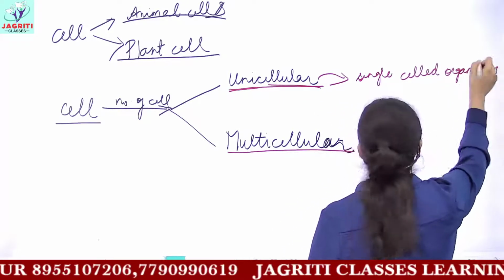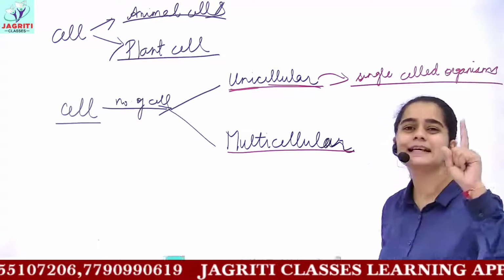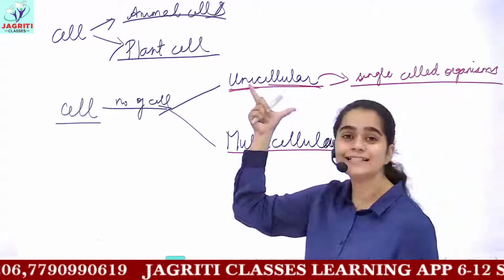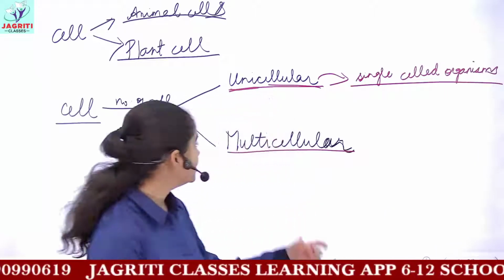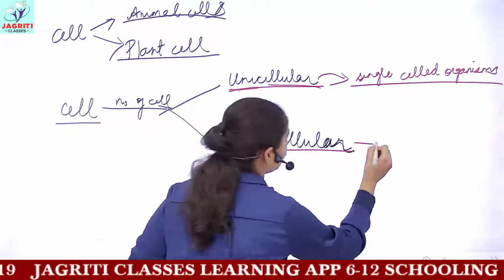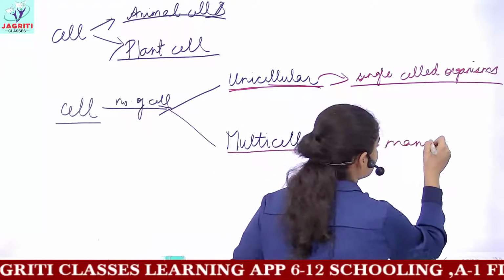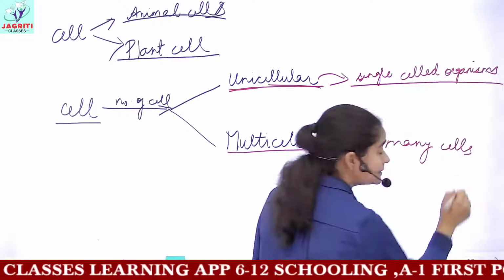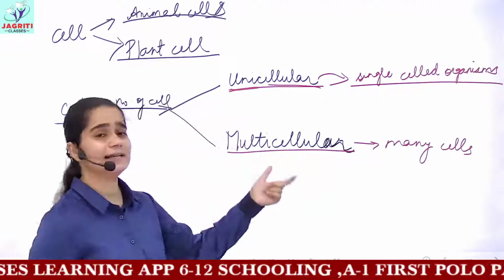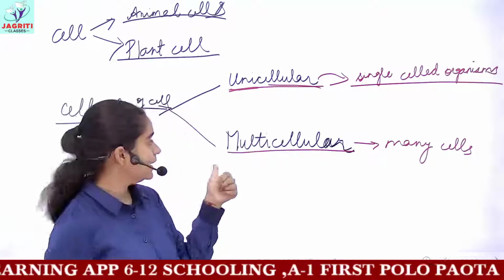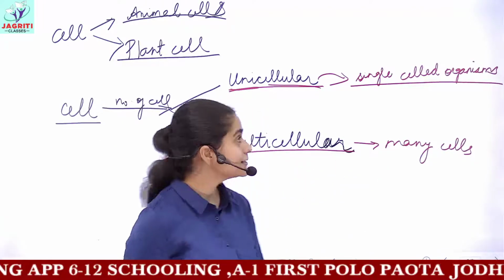Those organisms which are made up of only a single cell are called unicellular organisms, while those organisms which are made up of many cells, that is, if they have more than one cell, are called multicellular organisms.